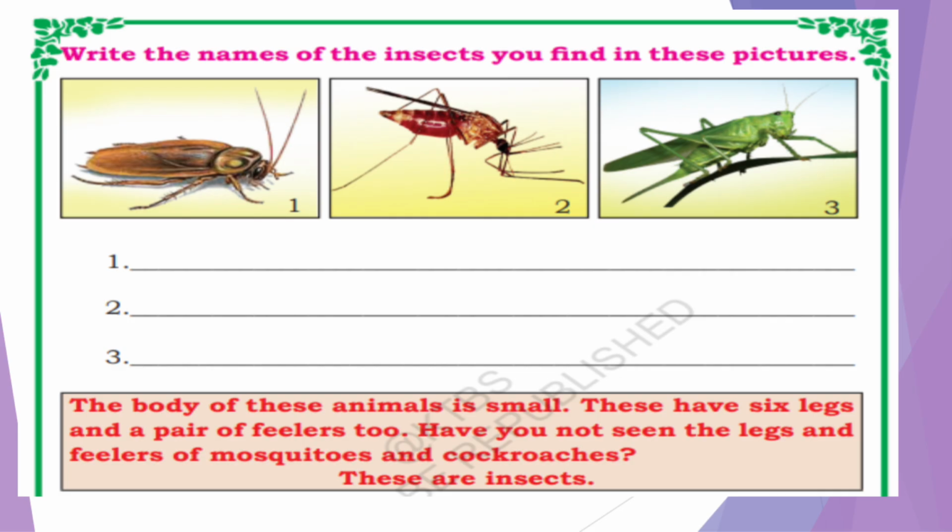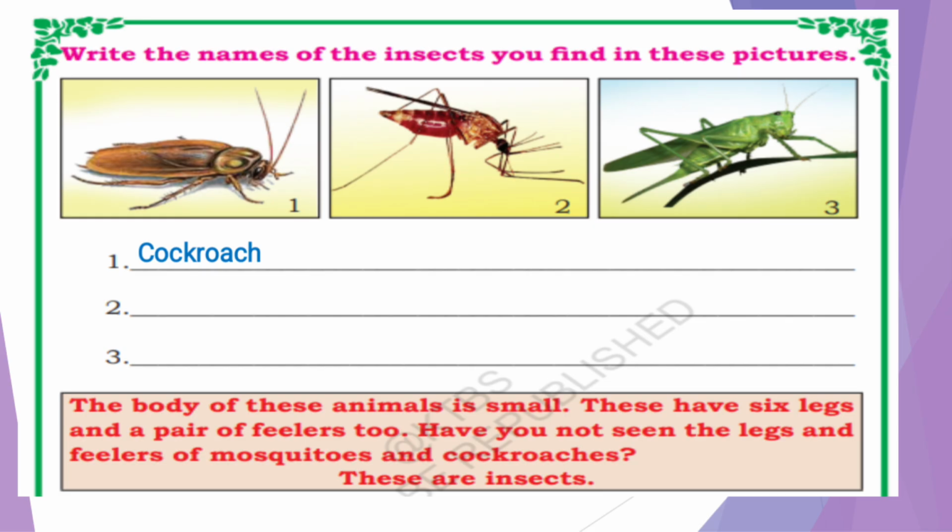Next, write the names of the insects you find in this picture. What we have to do? We have to recognize these insects and write it below. Which is the first one? These will be available everywhere. Where there is dirt, you can see this first one. What is it? That is cockroach.